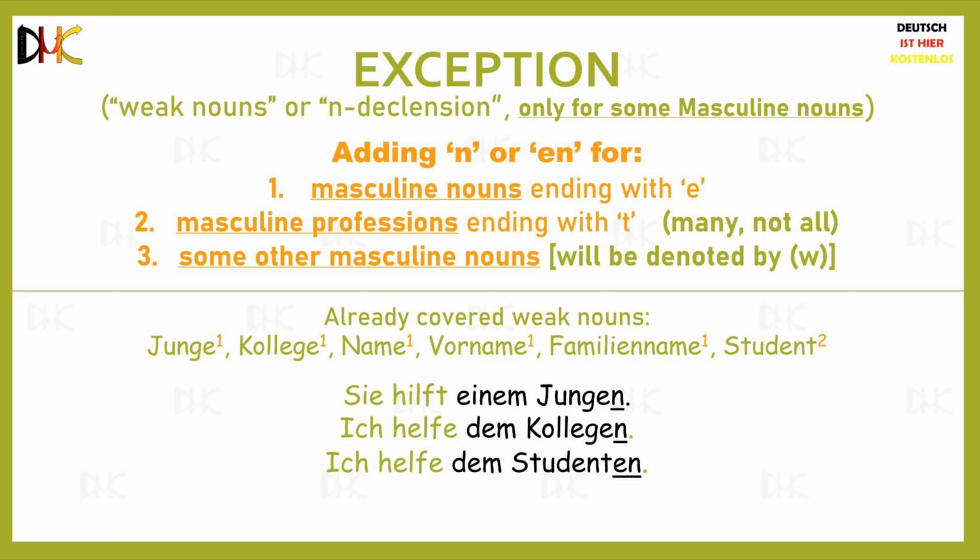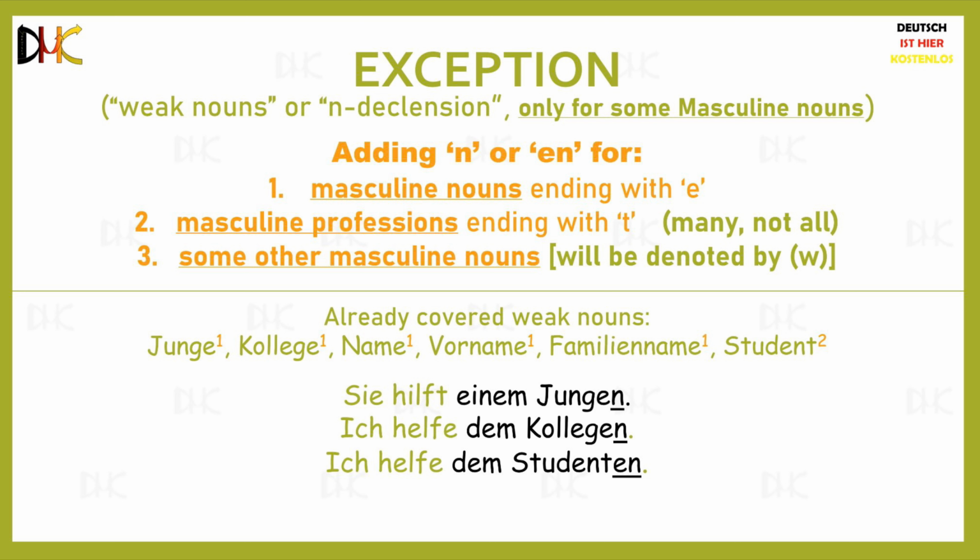Remember when we discussed the n declension or weak noun exception in the previous lesson? This exception applies for the dative case exactly like it does for the accusative case. Quick recap of the n declension. The exception only applies to some masculine nouns. It does not apply to feminine or neutral nouns at all.